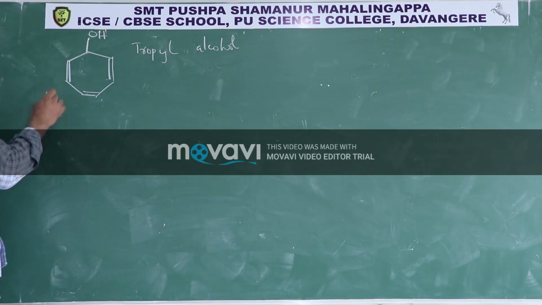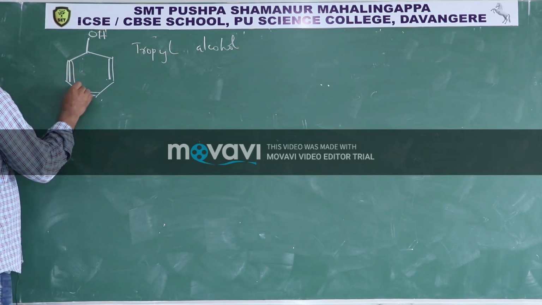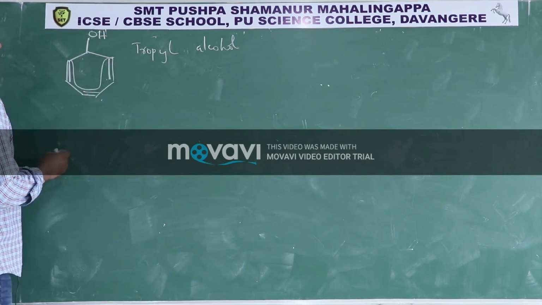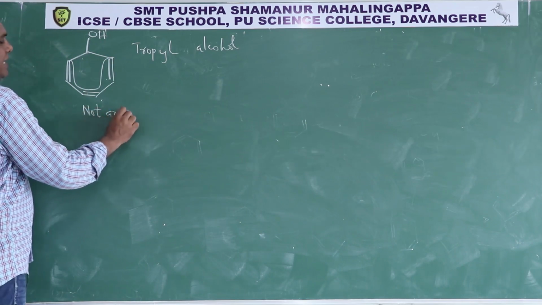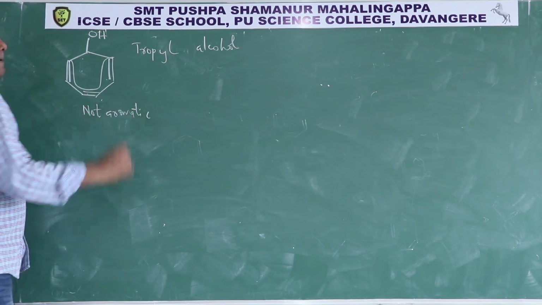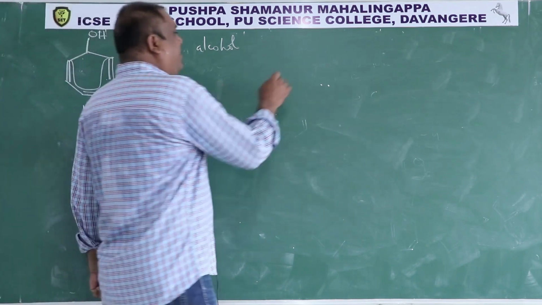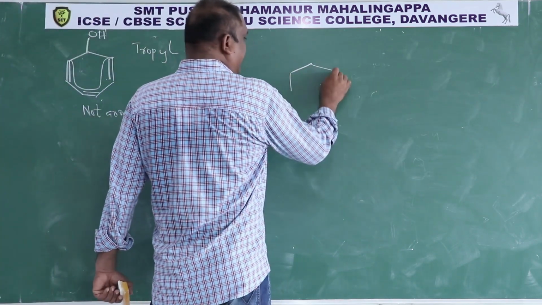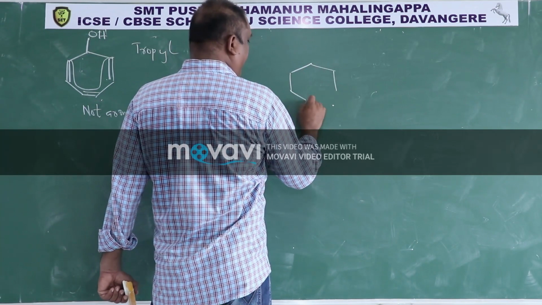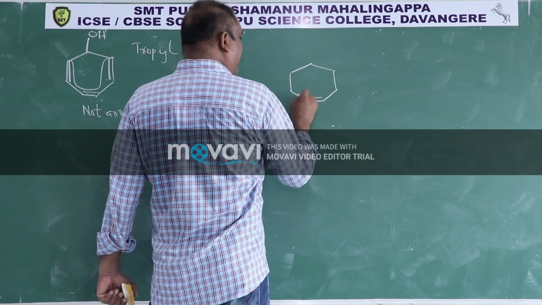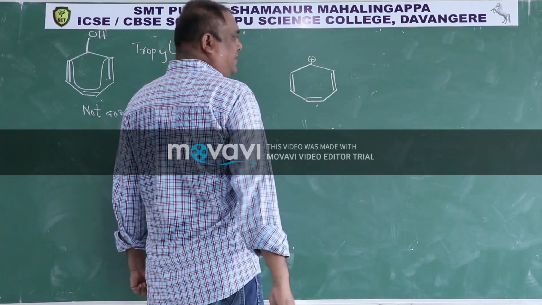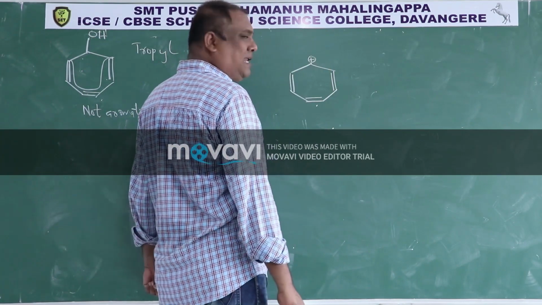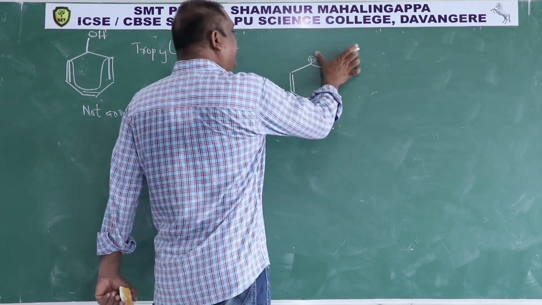Here only this is in cyclic resonance, therefore this is not aromatic. Then again the same ring, same type of conjugate system, but if there is a positive charge here, then it is called tropylium cation. It is aromatic in nature.